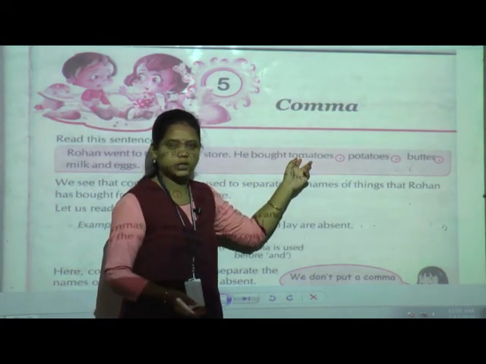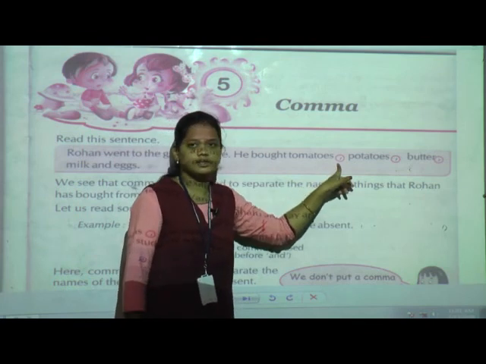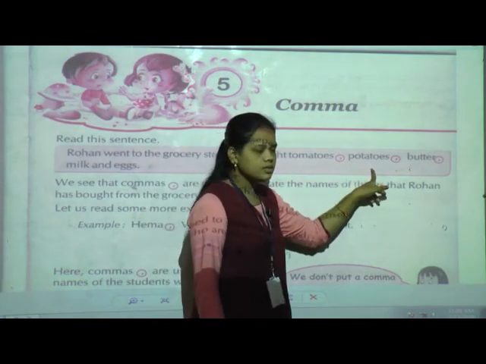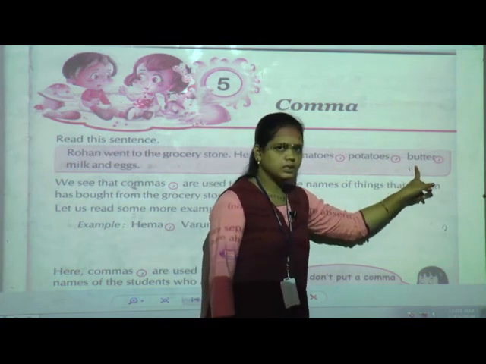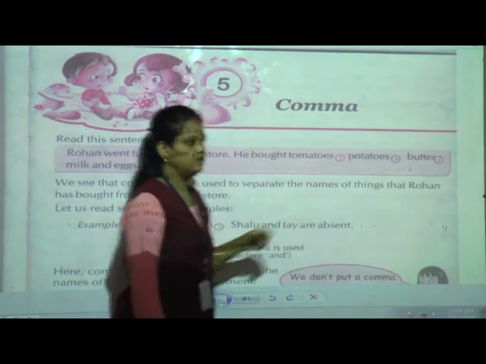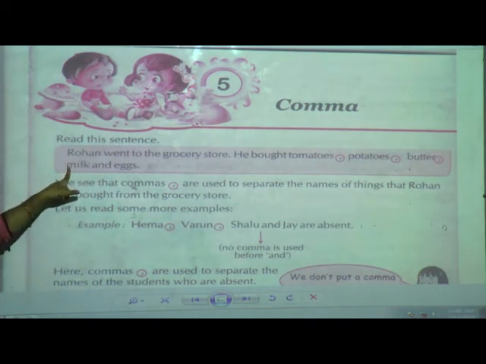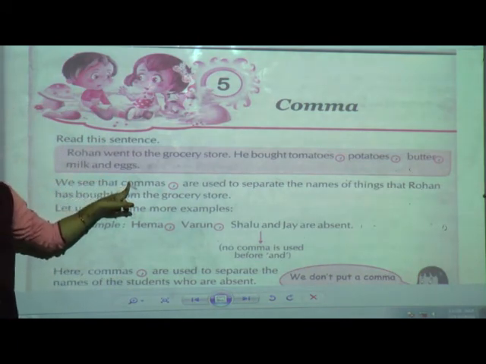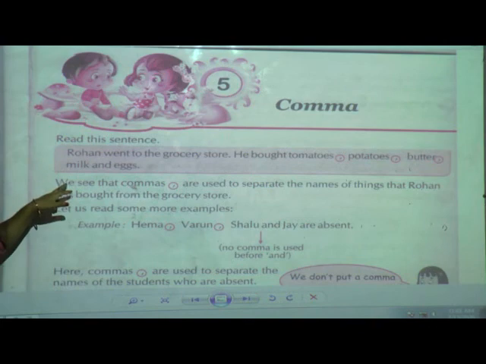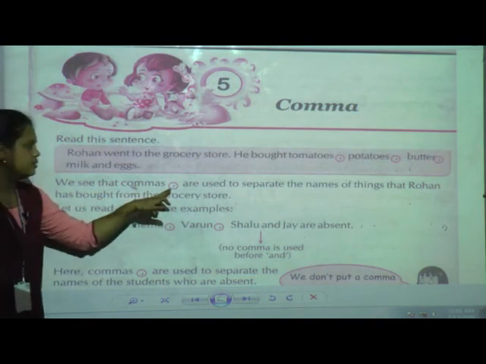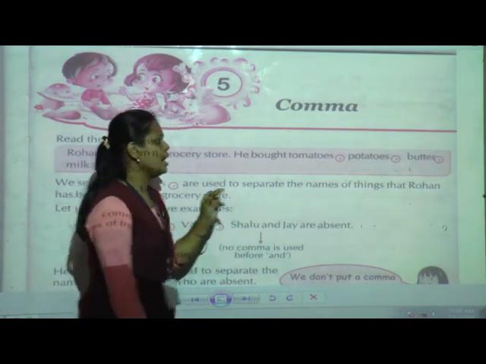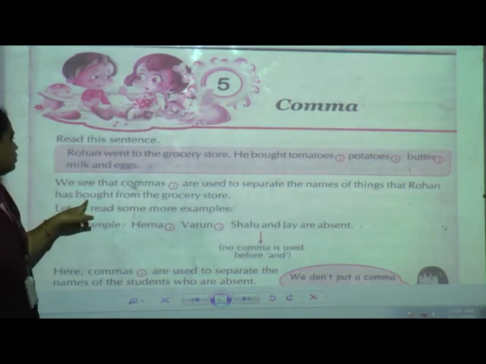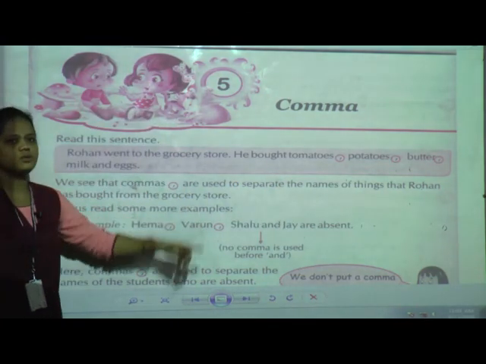After tomatoes a comma is given, then potatoes, and after potatoes again a comma. Butter, after butter also a comma is given. Then milk and eggs. Commas are used to separate the names of the things that Rohan has bought from the grocery store.